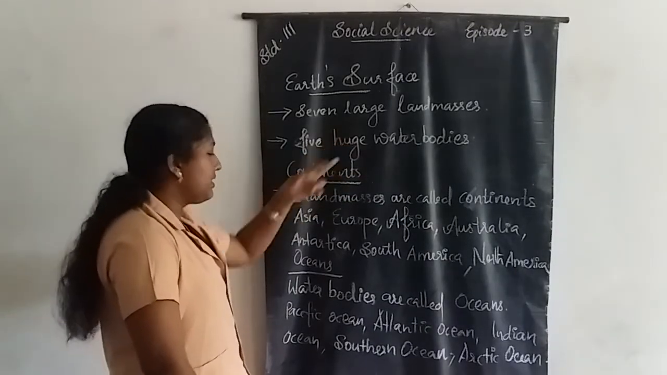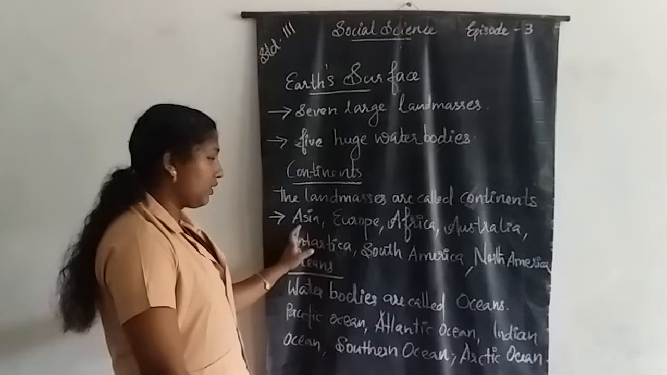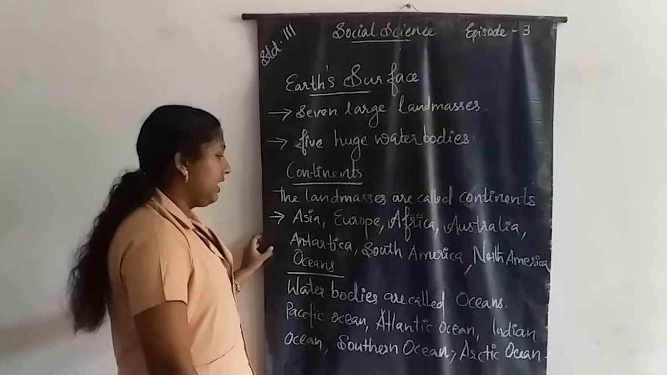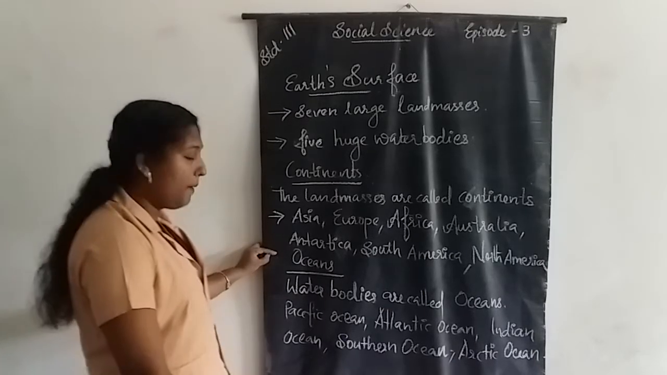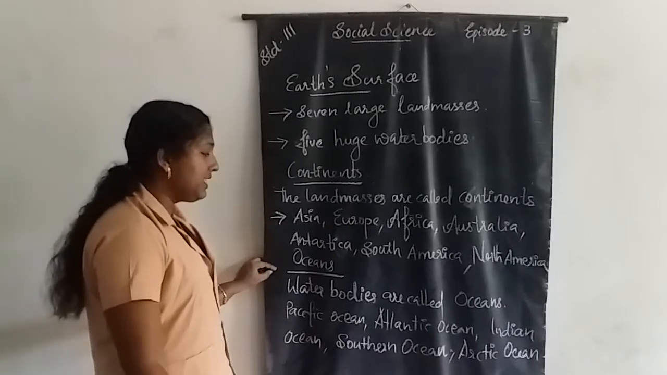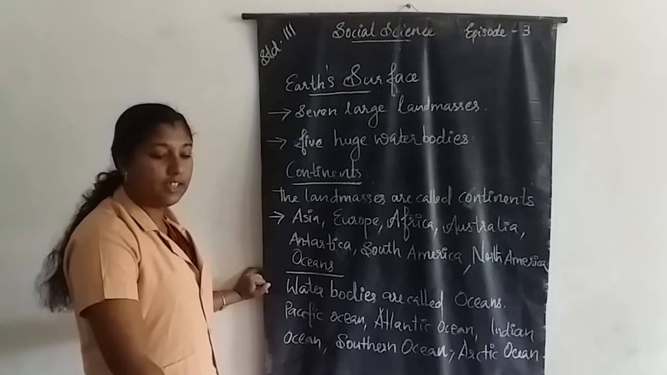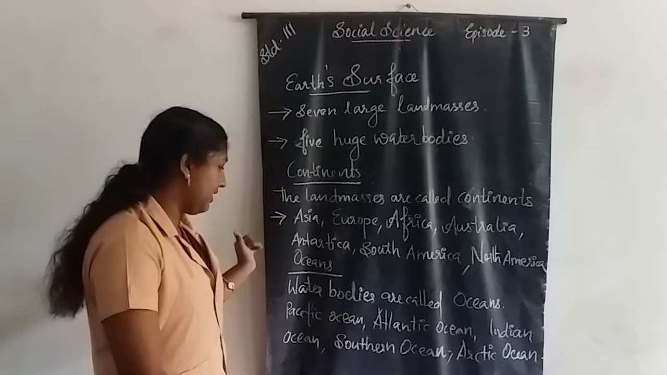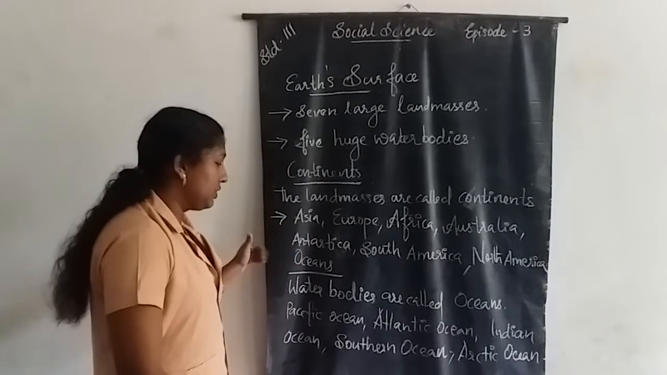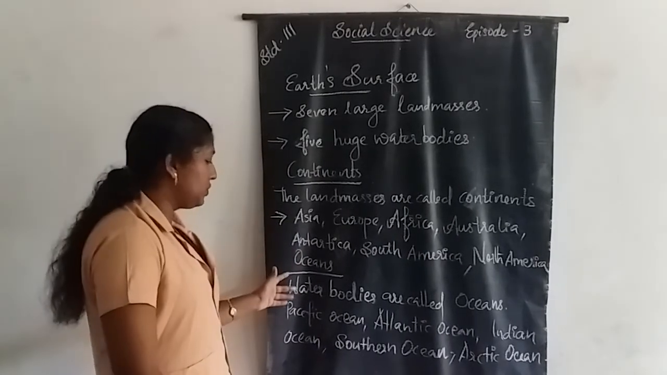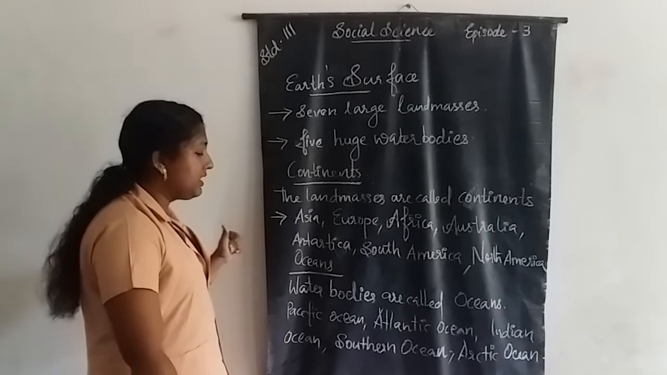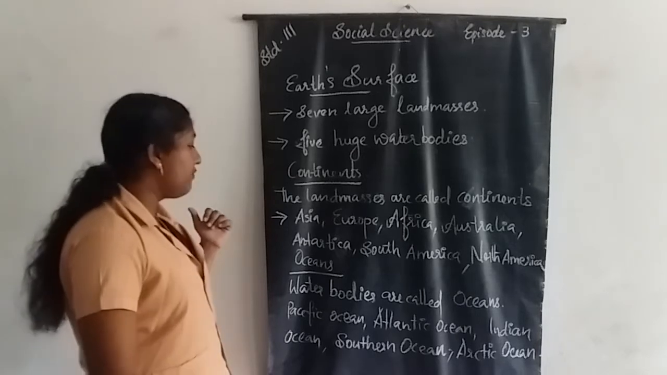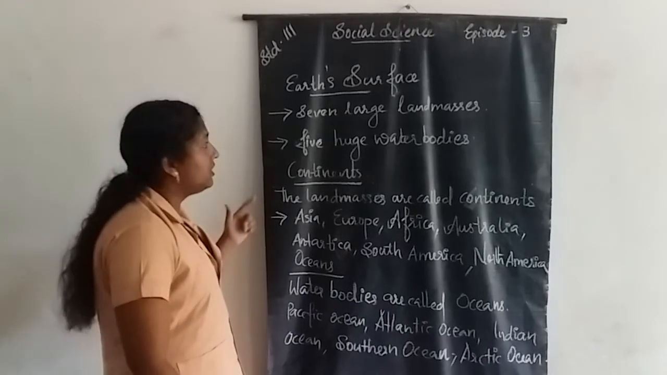The large land masses are called continents. There are 7 continents present: Asia, Europe, Africa, Australia, Antarctica, South America and North America. Then oceans. The water bodies are called oceans. 5 oceans are present: Pacific Ocean, Atlantic Ocean, Indian Ocean, Southern Ocean and Arctic Ocean are the 5 oceans present in our Earth surface.